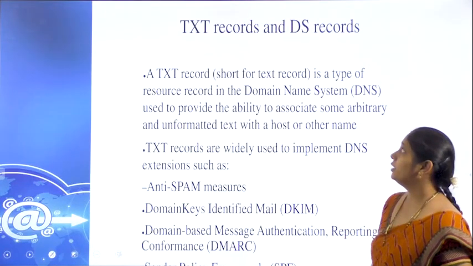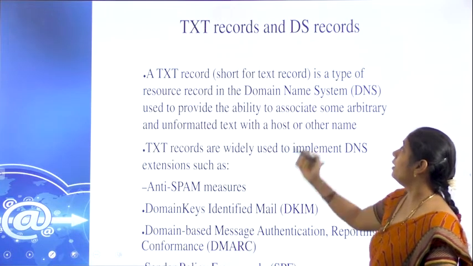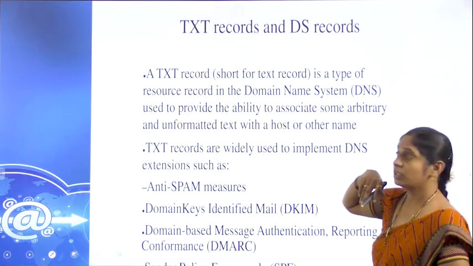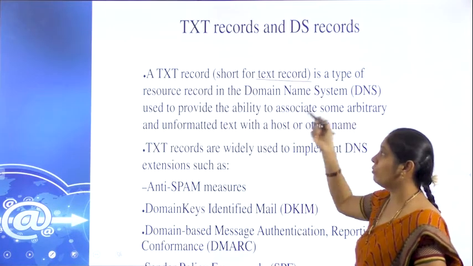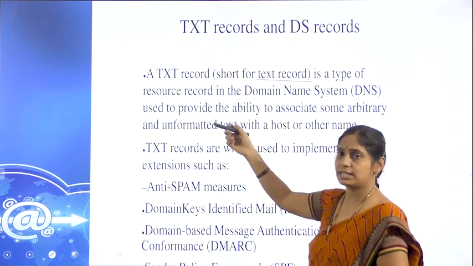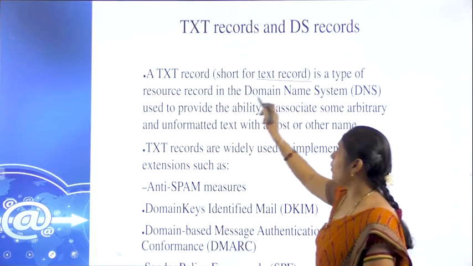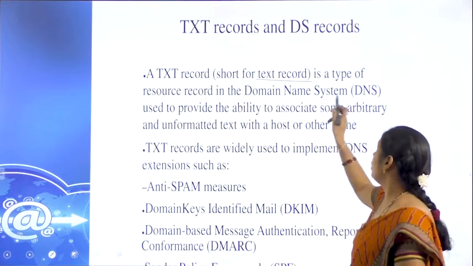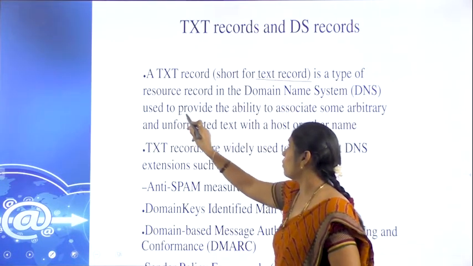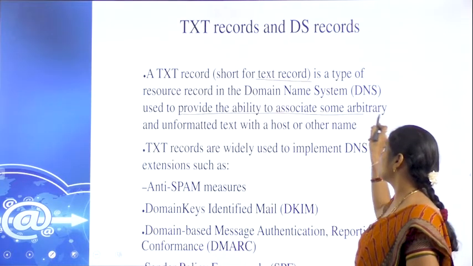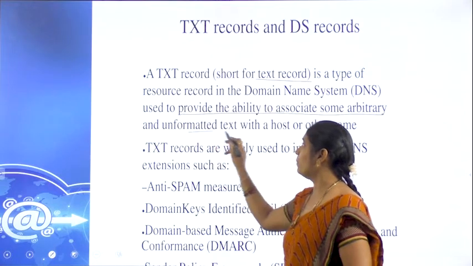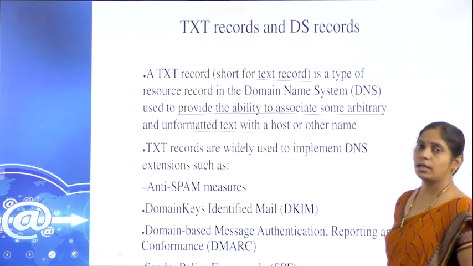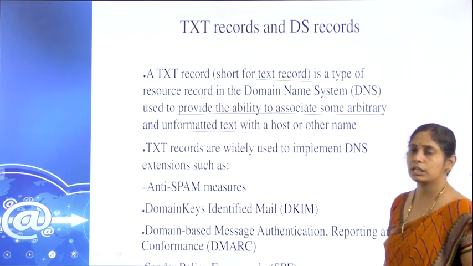Next one is the TXT record and DS record. TXT, nothing but text record. The short form of that we represent as TXT, which is a type of resource record in DNS used to provide the ability to associate data. Unformatted text data will be connected by that TXT record.